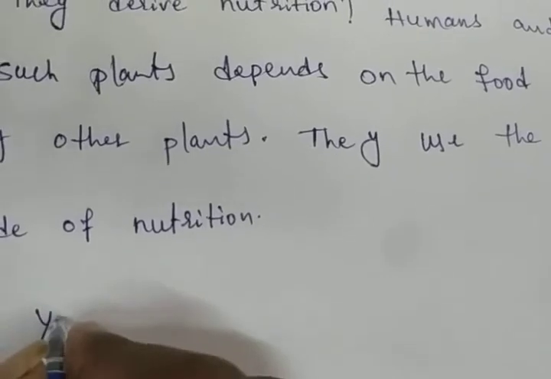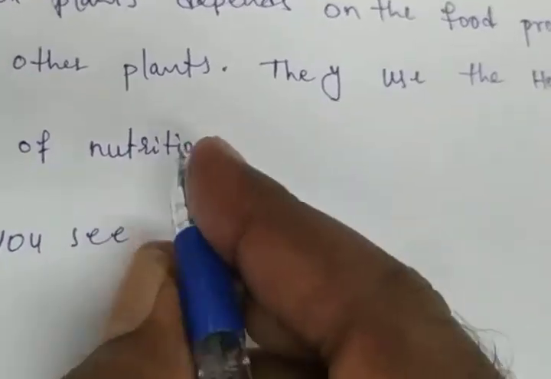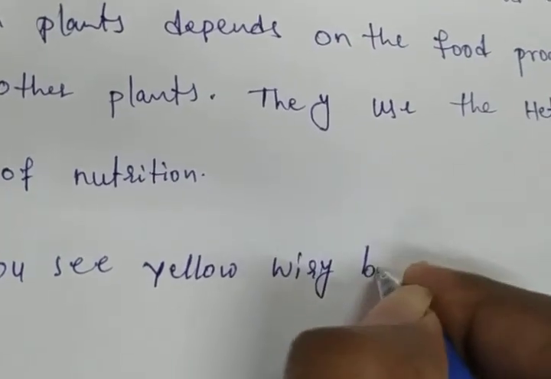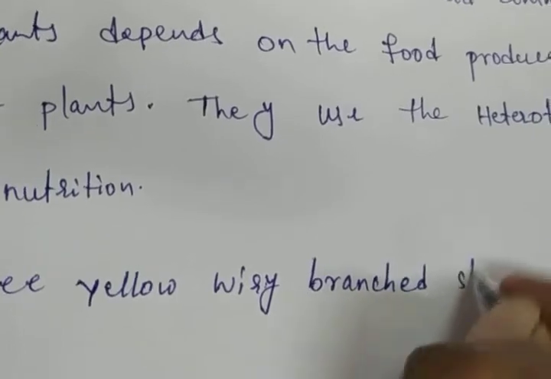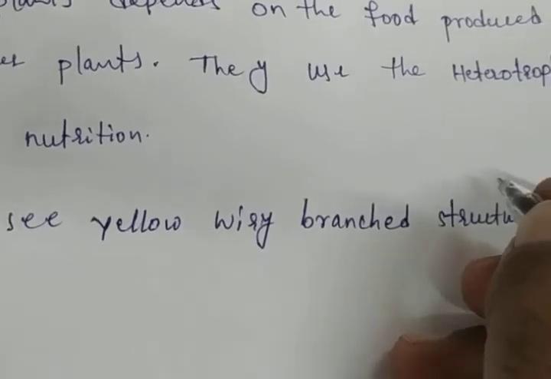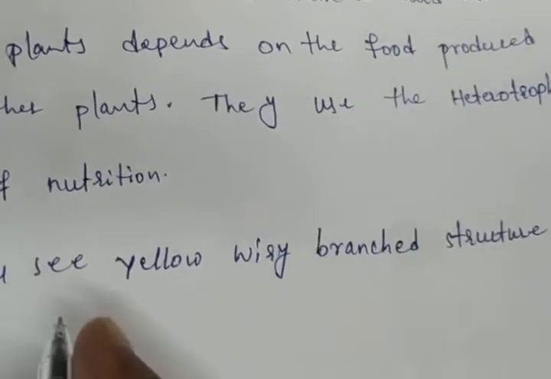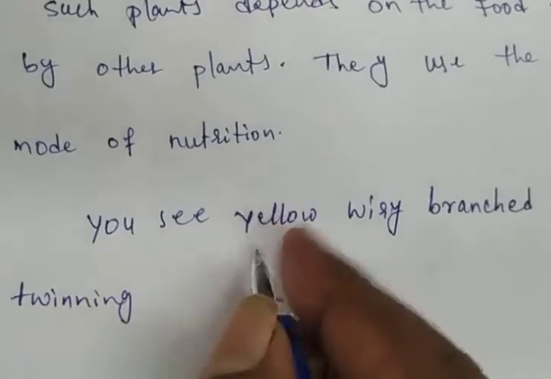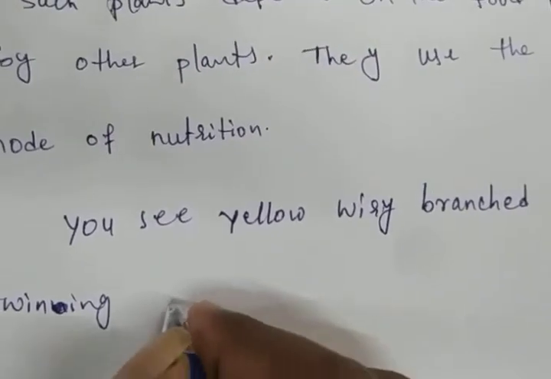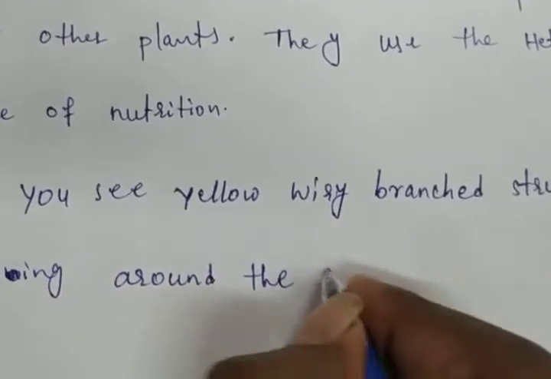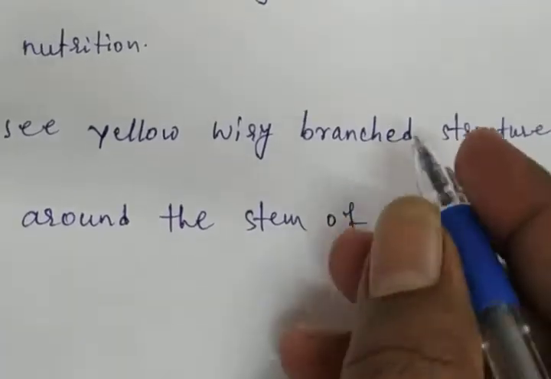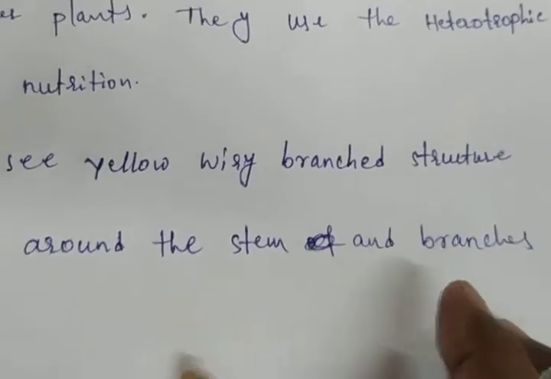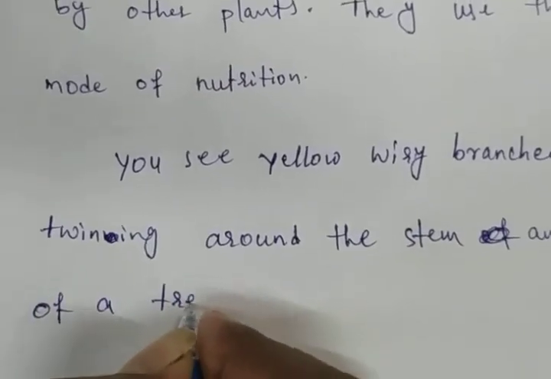Okay, now you see a yellow wiry branched structure twining around the stem and branches of a tree.